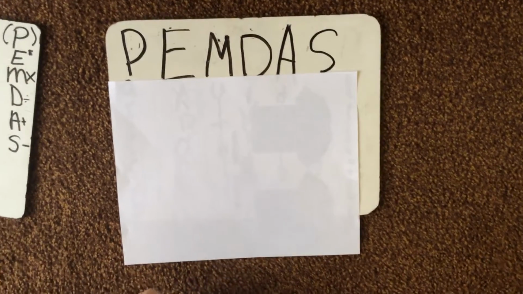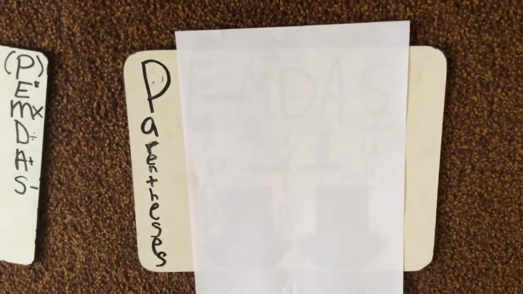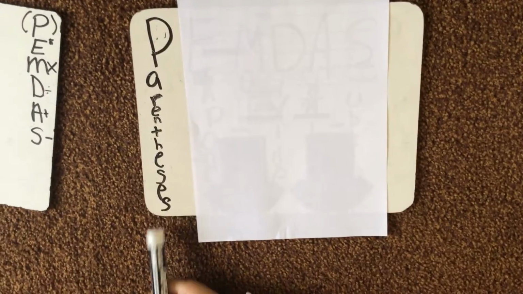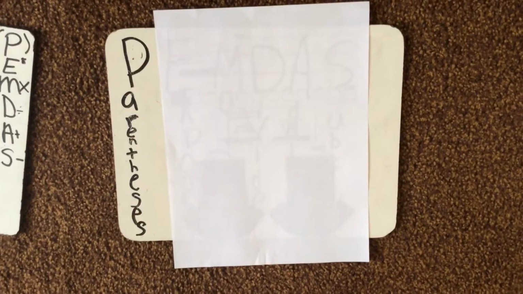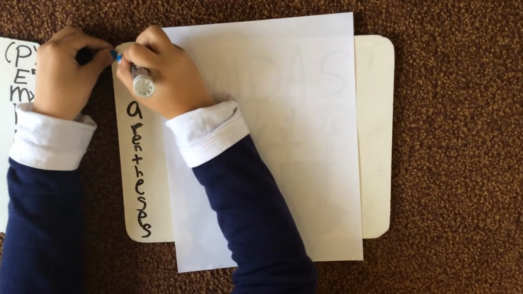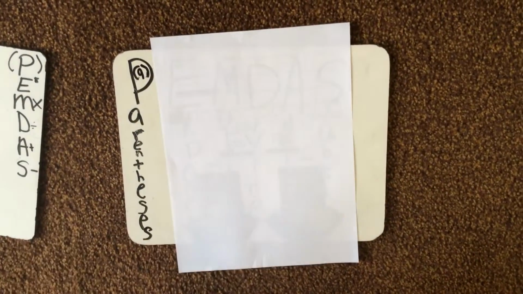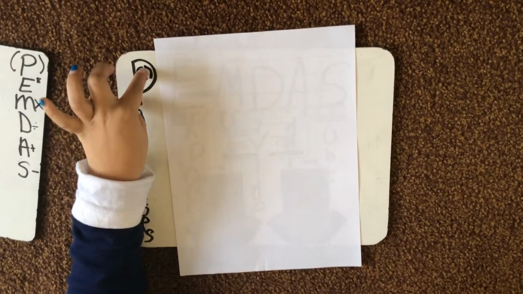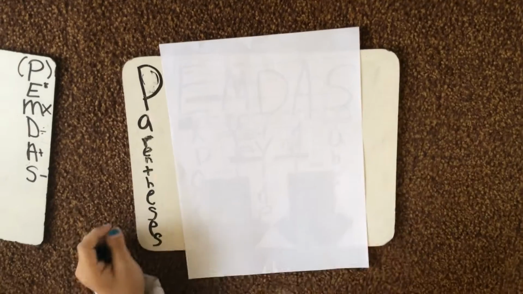Today we are going to be learning about PEMDAS, and so let's get right to it. The P in PEMDAS means parentheses. So in your math problem, if you do see something like this, you have to do all the numbers that are in the parentheses. I just did a 9 for example, but that's not really the number that's supposed to be in there.